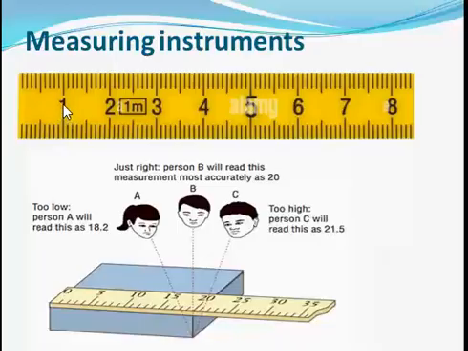Let's take an example from 1 to 2. You discover that between 1 and 2, each small division is 0.1. From 1, the next small division is 1.1, 1.2, so it is increasing by 0.1. So the least division you have in the meter rule is 0.1. That is the least error you will get, and that is the precision or the accuracy. If you want more accuracy, to measure anything lower, then you don't need a meter rule for it.